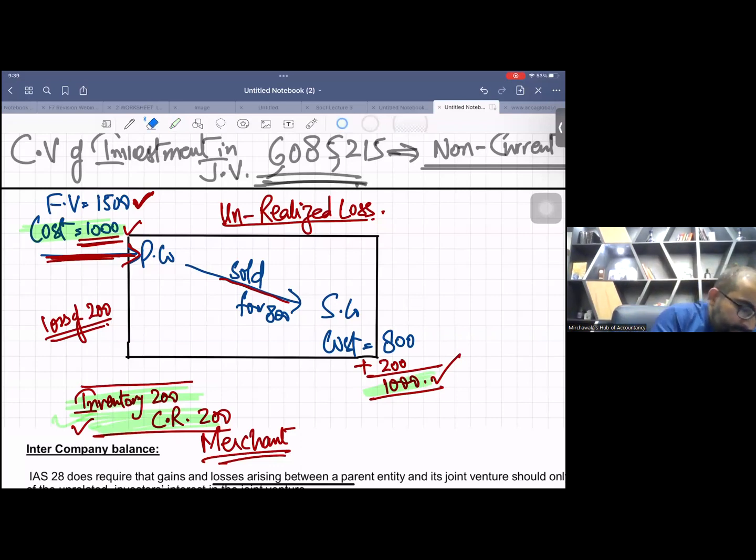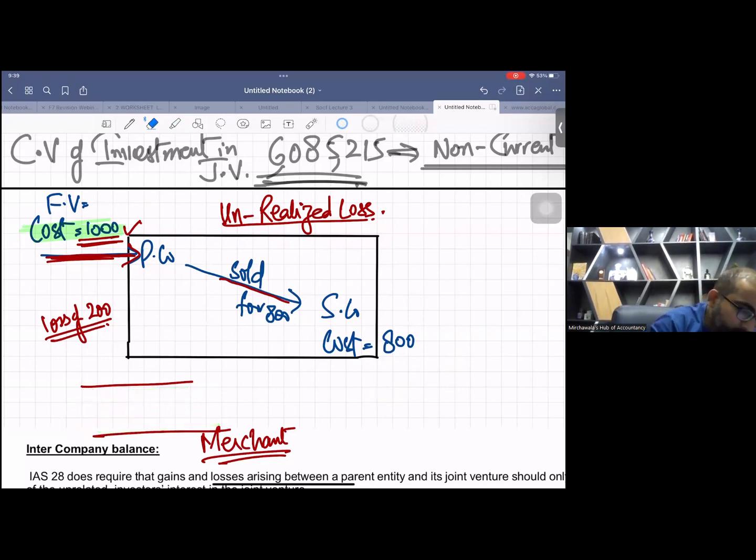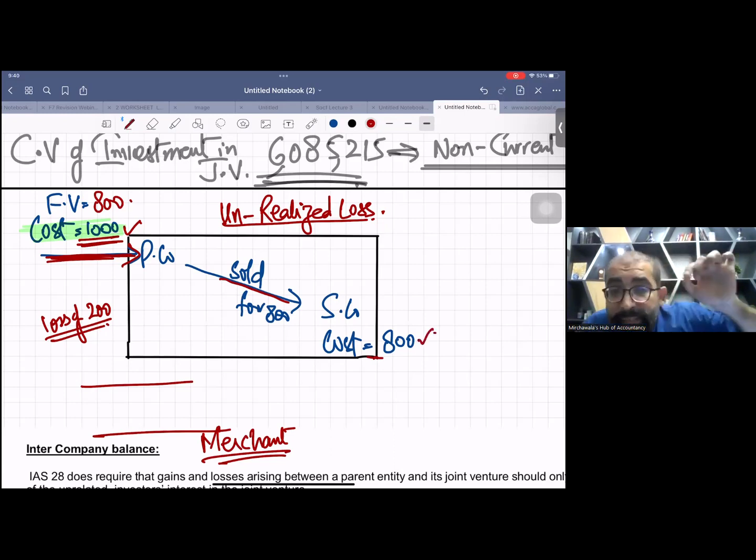Now let me tell you the second case. We bought the inventory for 1000, and suddenly, because of obsolescence or technology change, the fair value of inventory came down to 800. In reality, the value is down. And now we sold it for 800, the same fair value. So at the year end, the inventory is at 800.